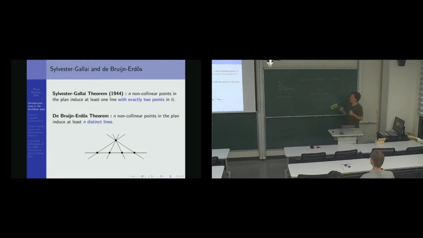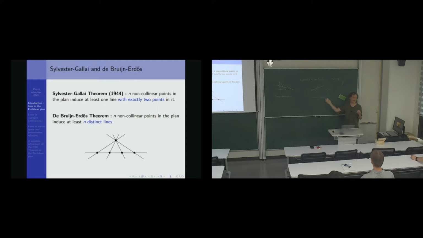So this is a very beautiful result. And so why is it a corollary? It's an easy consequence of Sylvester-Gallai, because we can do it by induction knowing Sylvester-Gallai. So take n points in the plane, and we know there is a line with exactly 2 points, like this. Now, say this is point x, delete x. So the rest, I have n minus 1 points here. Then there are two cases.